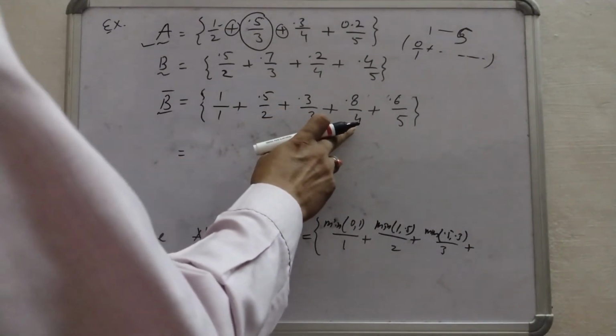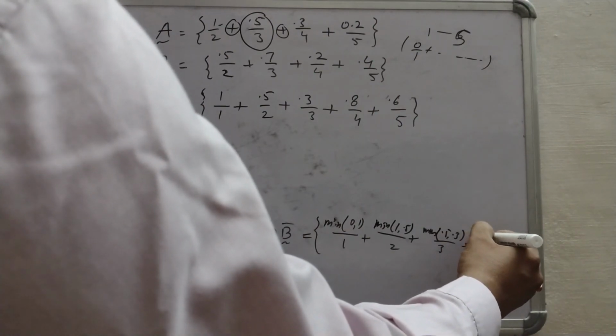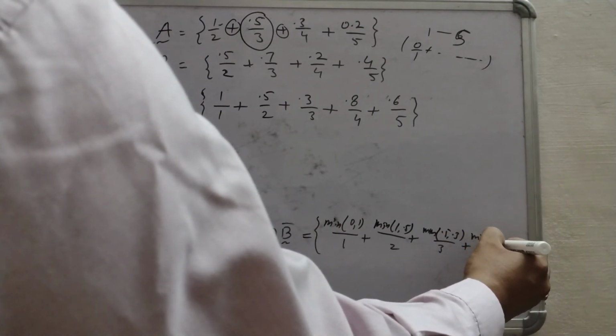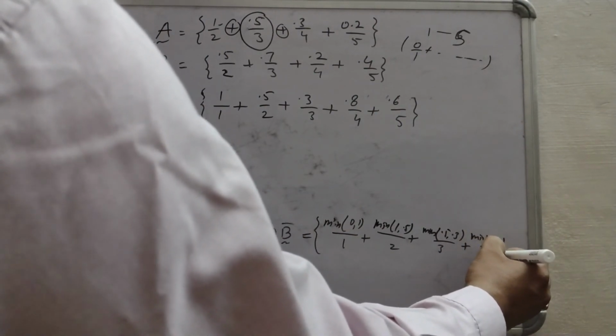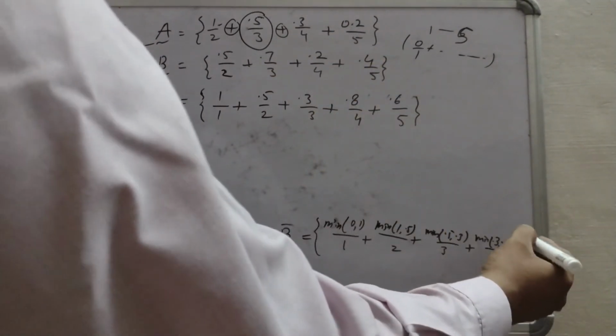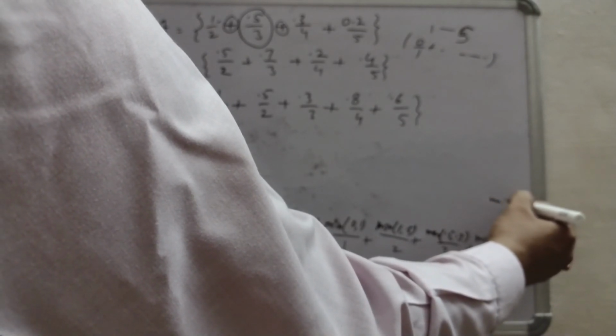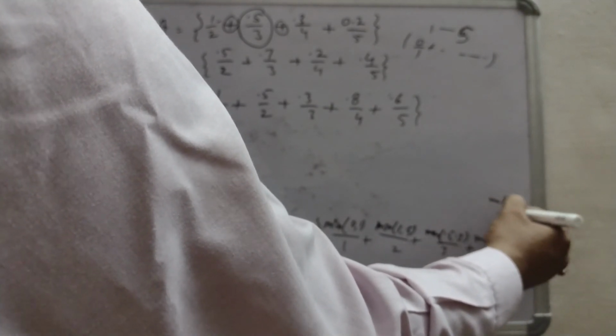Similarly for 4, minimum of 0.3 and 0.8 upon 4, plus, for 5, minimum of 0.2 and 0.6 upon 5.